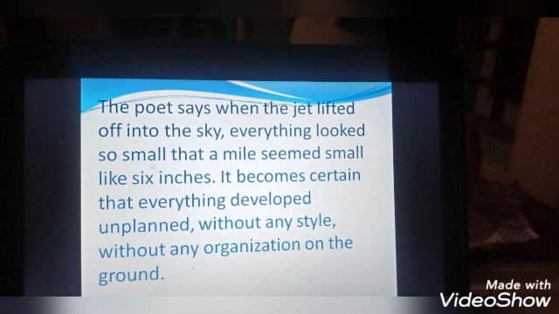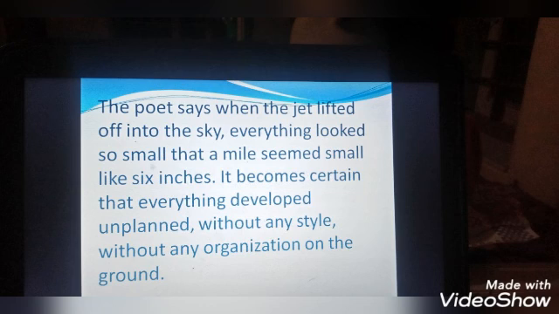It became certain that everything developed unplanned, without any style, without any organization on the ground. So the poet is also of the opinion that when he looks down from the jet, a little bit up in the height, he sees that everything on this earth is unplanned. It is not developed in a correct style.